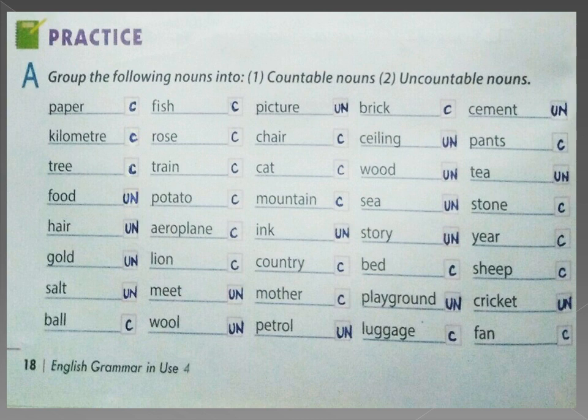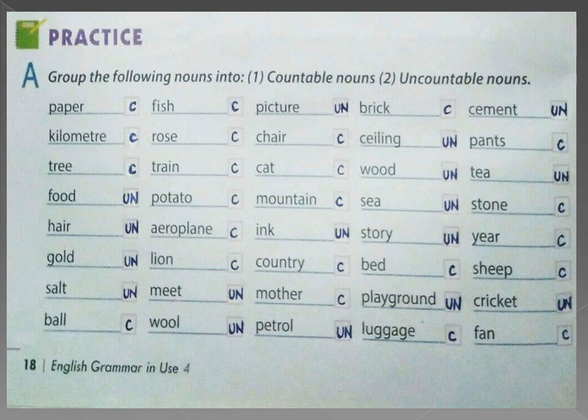Am I clear? So if you look at few examples out of them, paper, you can count the number of papers. So that's a countable noun. Kilometers, you can count 2 kilometers, 10 kilometers, you can count them. So they are countable nouns. Trees, number of trees you can count. Countable nouns. Food, if rice is served to you, will you be able to count all the grains? Not possible. Uncountable nouns. Hair. Number of strands of your hair. Can you count? Not possible.